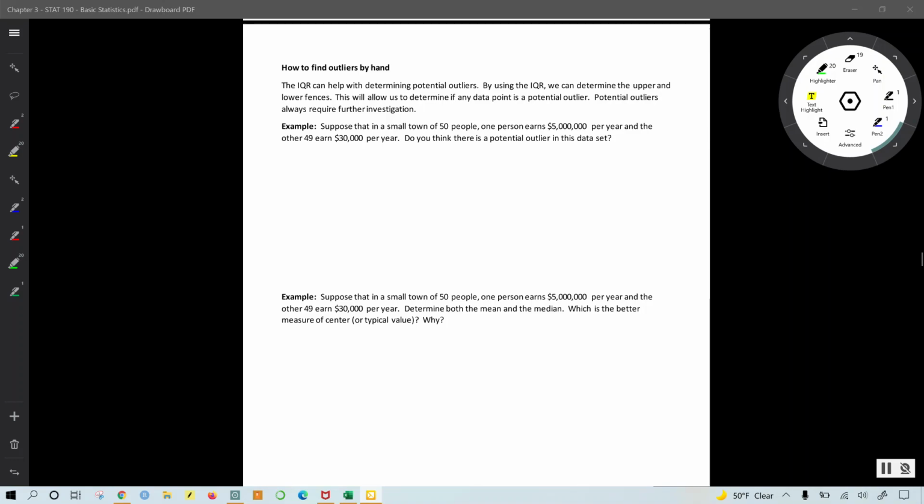When we look at a data set, we might ask the question, which value in this data set seems to be situated far away from many other values? Take for instance, if I have 1, 2, 5, 7, and 100. One value, 100, seems to be situated far away from the rest of the data values.